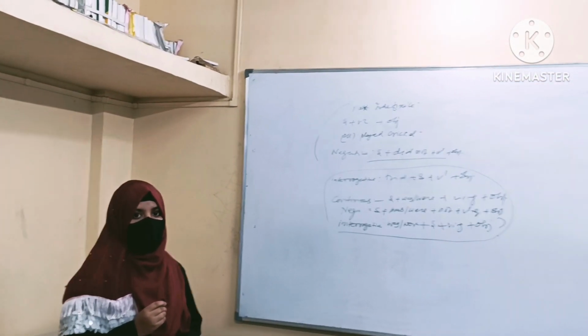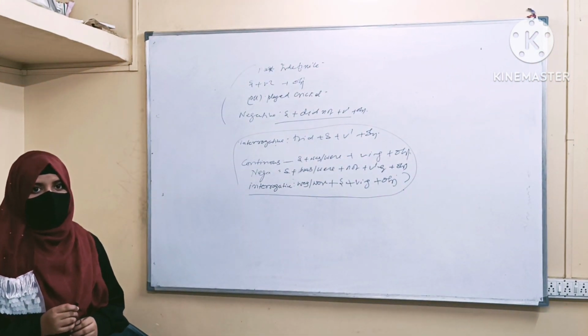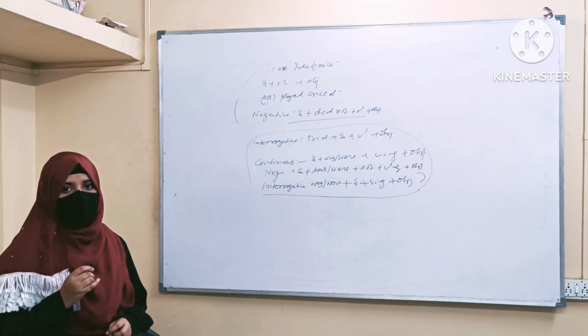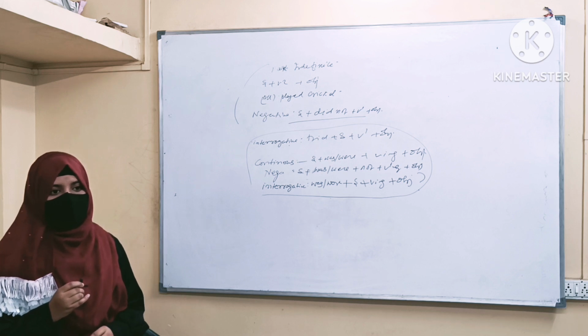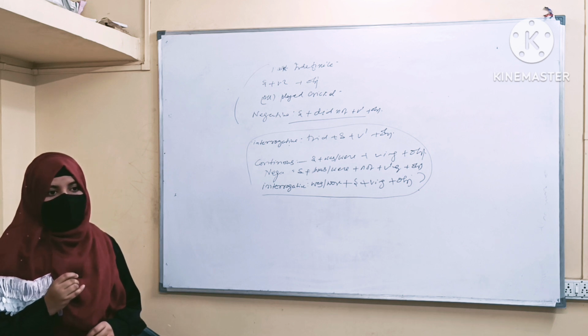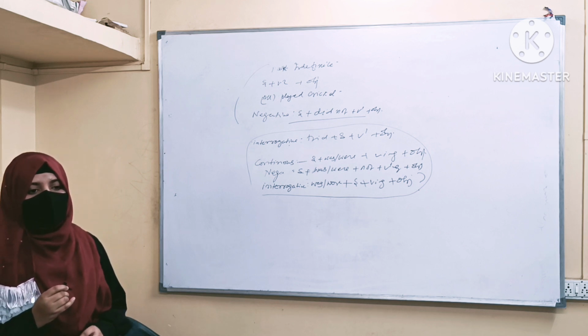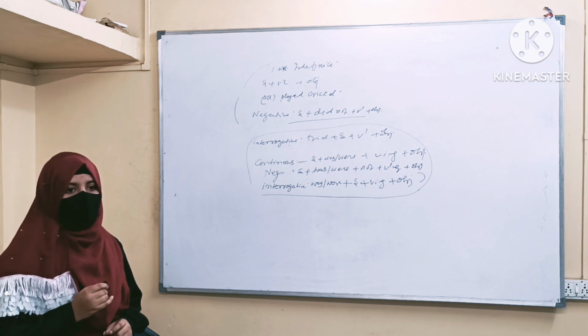Again. Continuous. I was calling my friend. They were calling their friend. You were calling your friend. Okay. Now, negative. I was not calling my friend. You were not calling your friend. They were not calling their friend. He was not calling his friend. She was not calling her friend. Interrogative. Was I calling my friend? Were you calling your friend? Were they calling their friend?